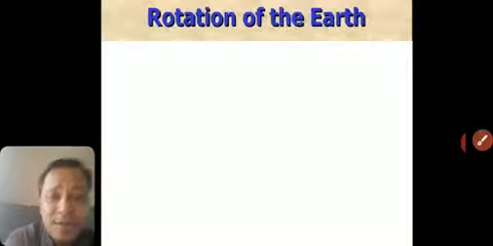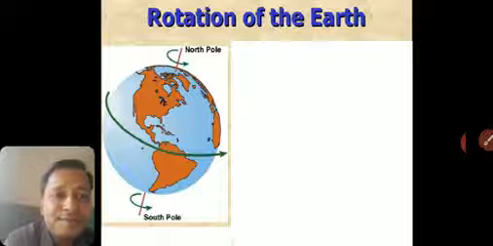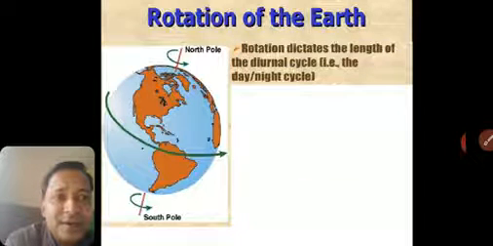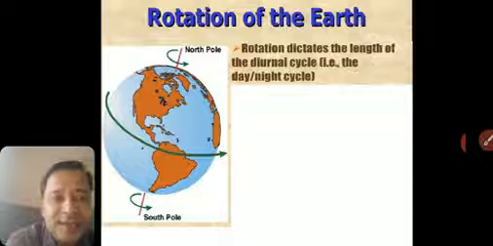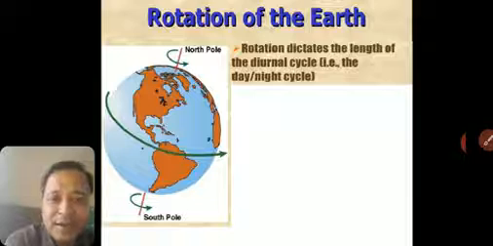Then, coming to the rotation of the earth, there are a few other factors. Now you know it is tilted. Rotation dictates the length of the diurnal cycle, that is, the day and night. So we have almost 12 hours of day and 12 hours of night.